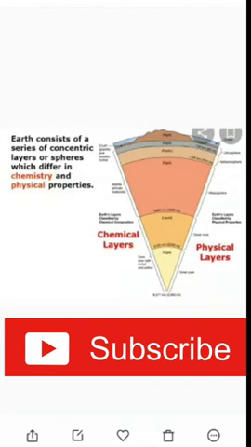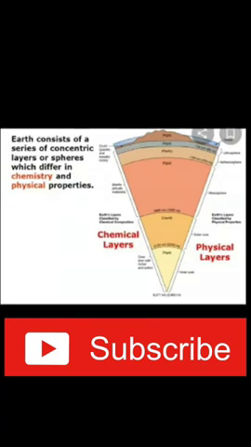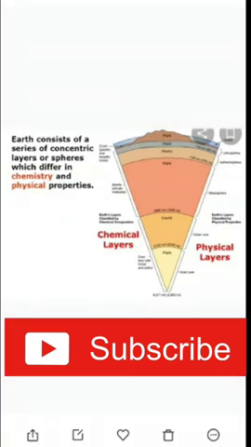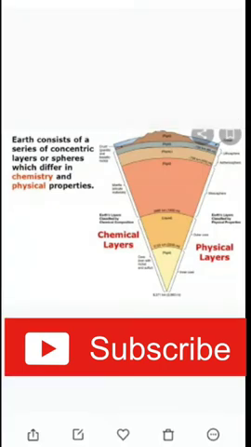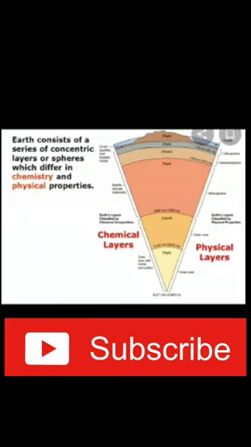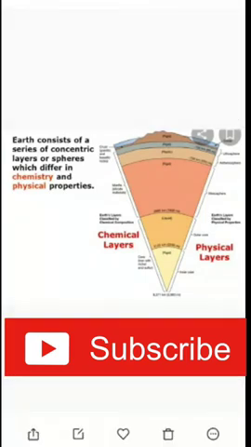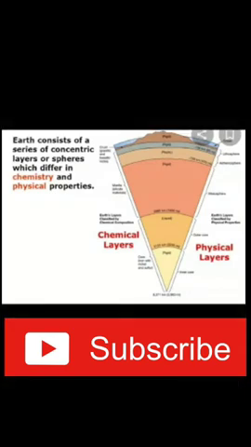The next layer below the crust is called the mantle. Like the flesh part in the apple, it is separated from the crust by a boundary called the Mohorovicic discontinuity. This layer consists of 2 parts. The first one is the upper mantle, the second one is the lower mantle. This region comprises 83% of the earth's weight.